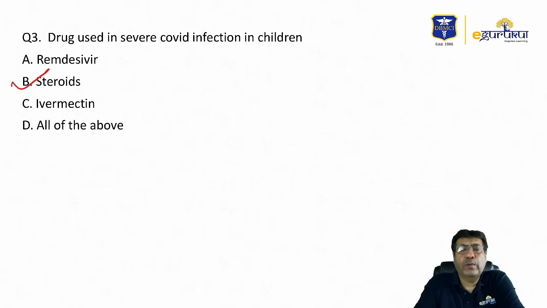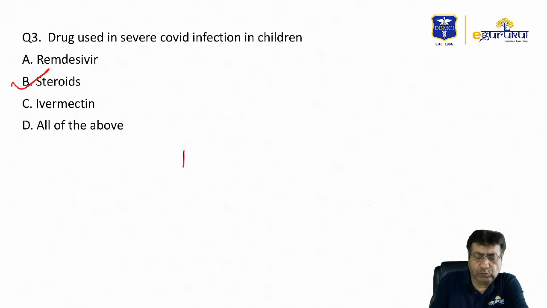Regarding ivermectin, there was a role of ivermectin as a prophylactic agent to prevent COVID infections or a severe COVID infection, and there was a role in the treatment of COVID infection also in the past. However, there is no strong data to recommend it, and it is not recommended for management of COVID infection in children. So, for the treatment of severe COVID illness in children, the best answer here should be B, that is the use of steroids.